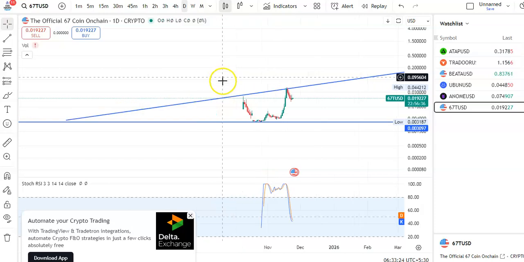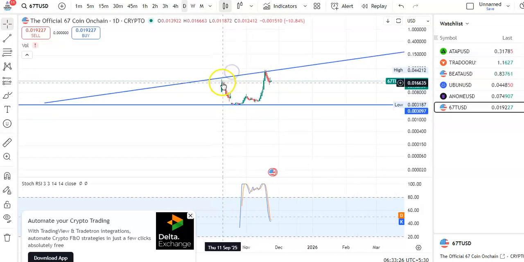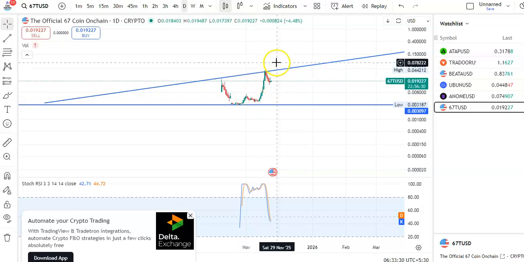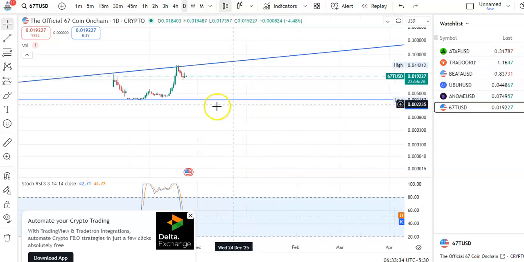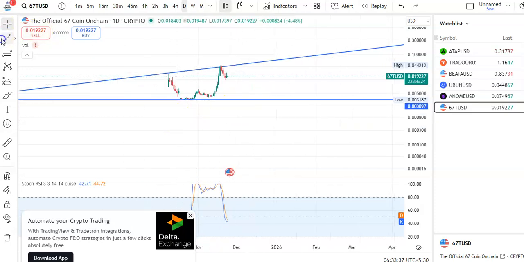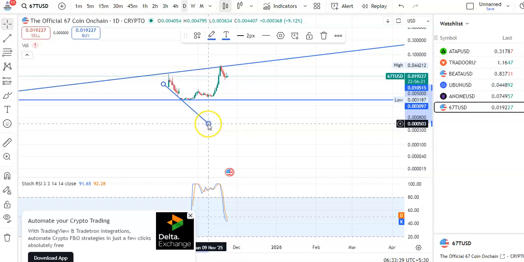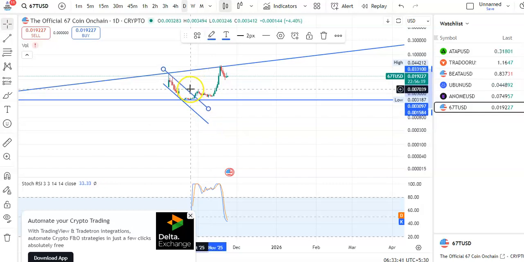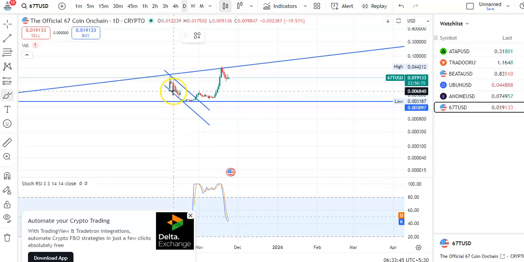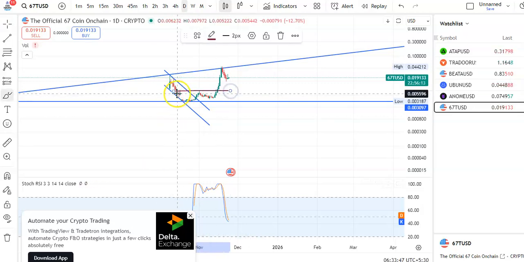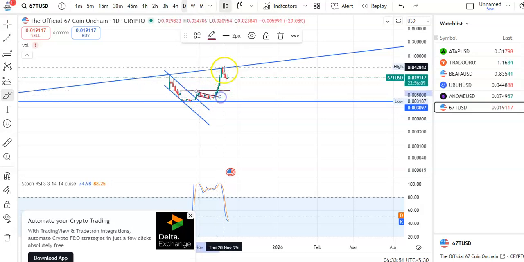So if you go to the daily chart also, you can see after this candles came down to support, and then candle started moving in a upward direction. So it has gone to the resistance level, and now you can see candles are falling. Okay, so previously you can see candles were falling in this channel pattern. So this is the support and this is the resistance, and then you can see candles were moving little sideways. Okay, so after this breakout candles went up, and then little fall happened, and then after the breakout it has started moving in a upward direction.